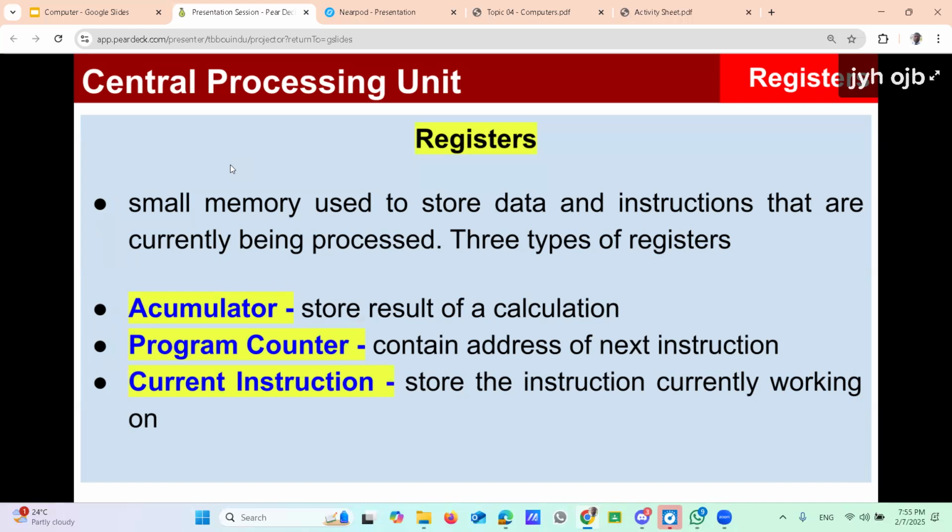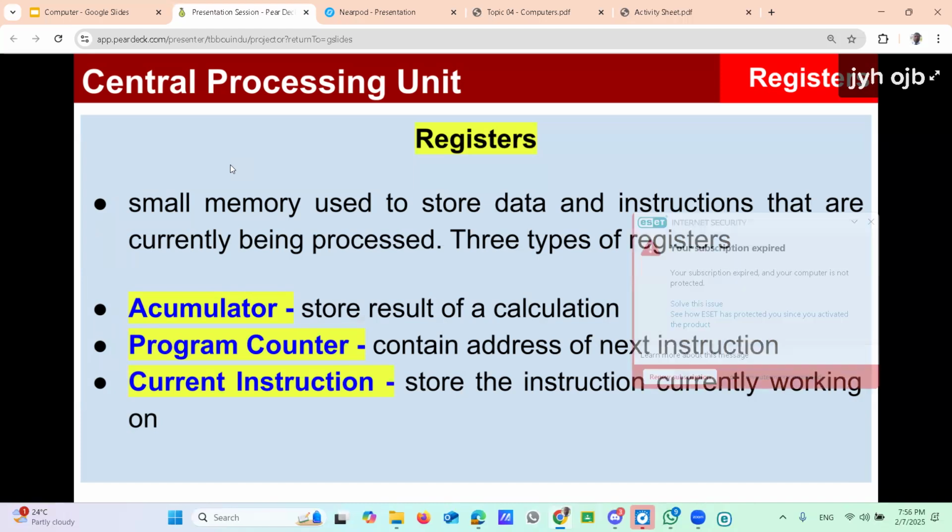But registers are normally measured in kilobytes. But the important thing about registers is that the computer speed is controlled by the register. You have heard about computer speeds like 2.2 gigahertz or 1.9 gigahertz. That speed is controlled by the registers.